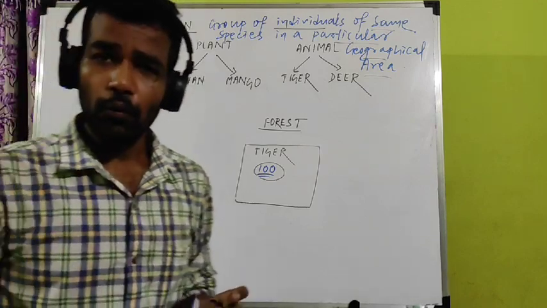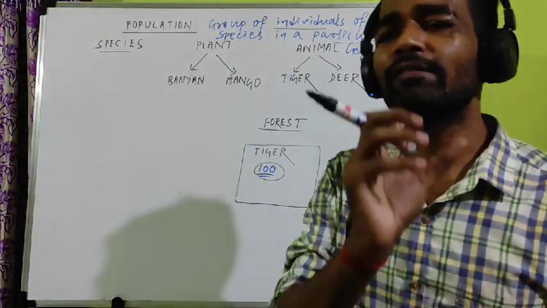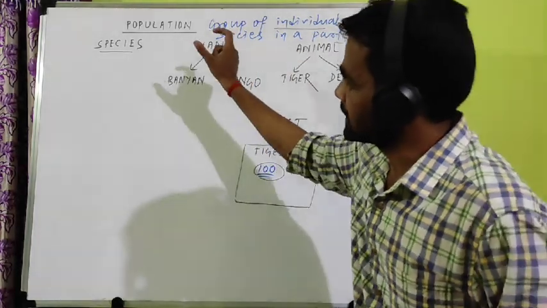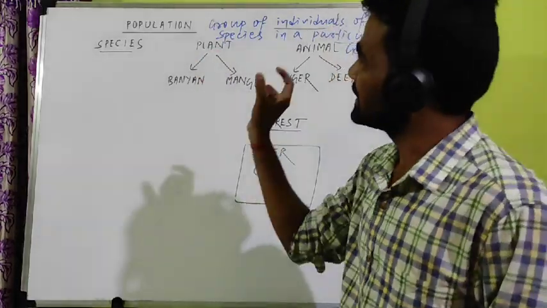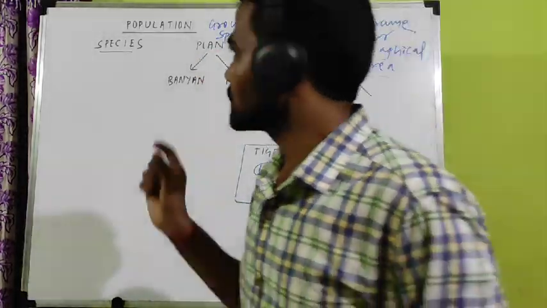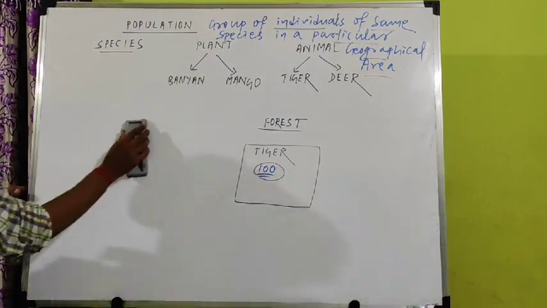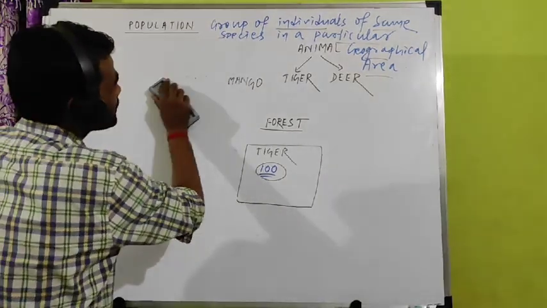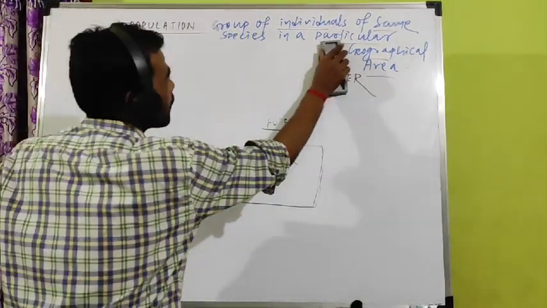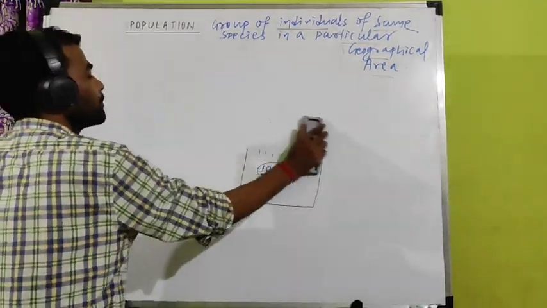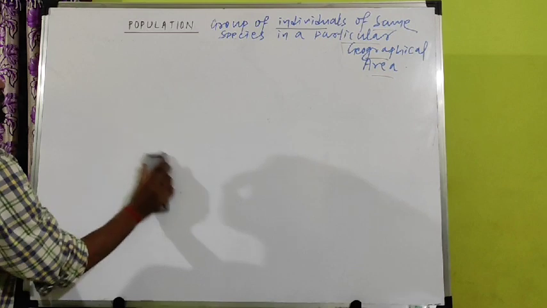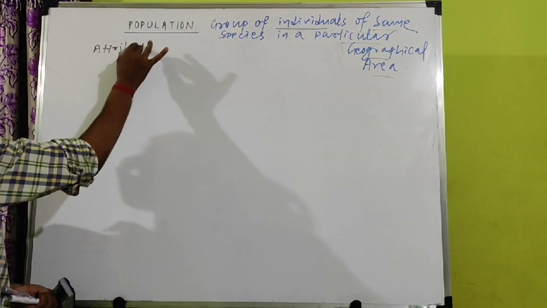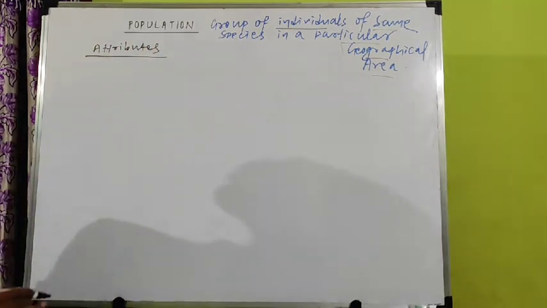In today's class, we will discuss the different attributes of population. Attributes means characteristics. What are the characteristics of population? Population is a very small term, but it possesses many characteristics. So today we will discuss the characteristics or features of population.